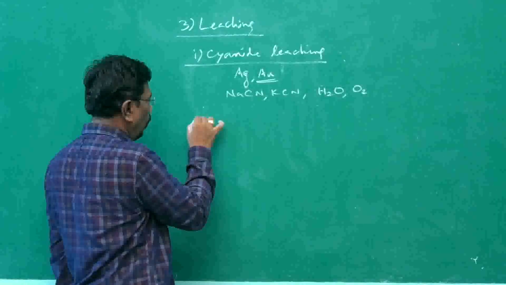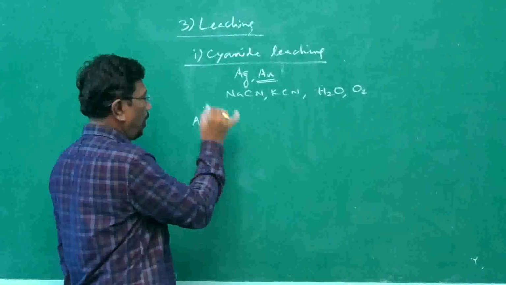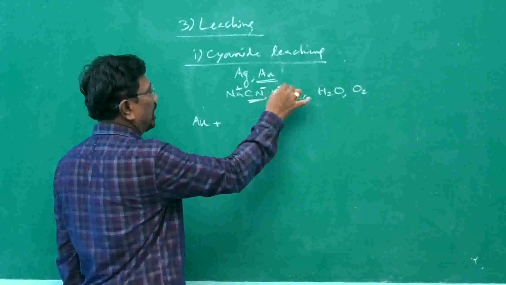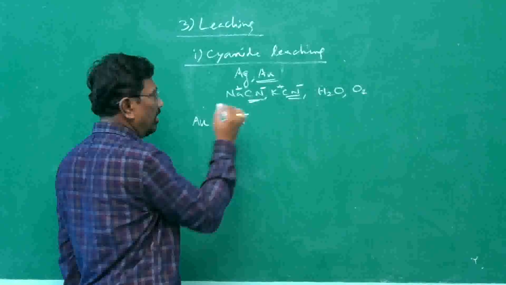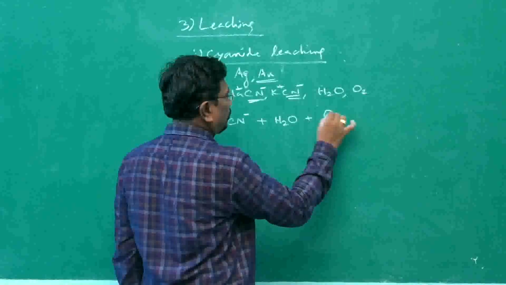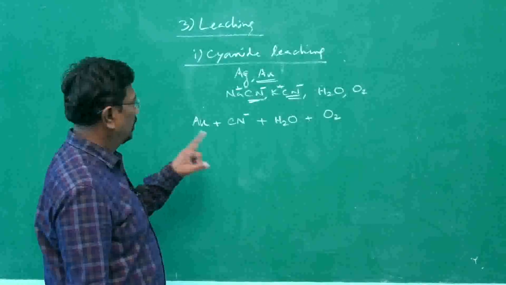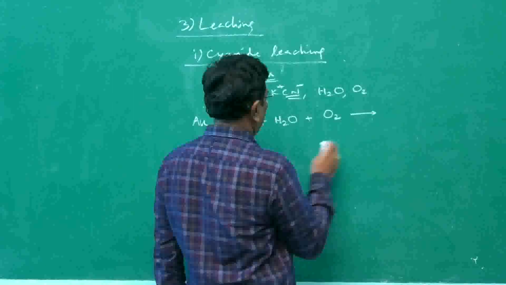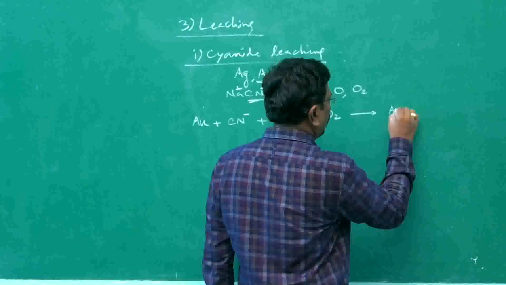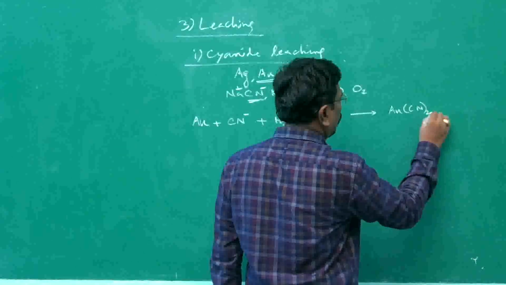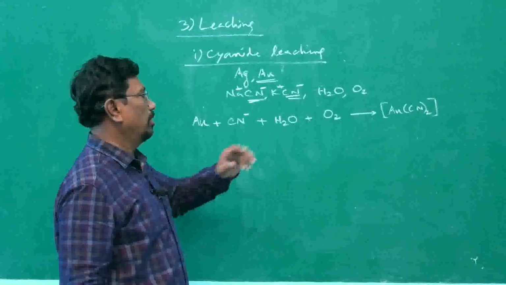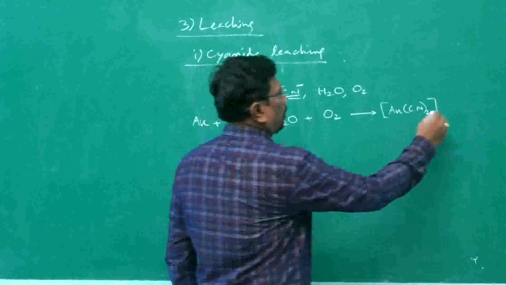The gold will combine with the cyanide solution, Na+ CN-, K+ CN-, the cyanide ion, along with water and oxygen. They become the gold cyanide complex, [Au(CN)2]-. [Au(CN)2]- is the gold complex, plus hydroxide ion.